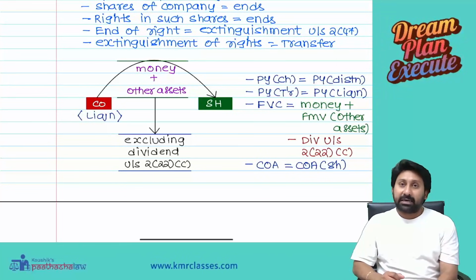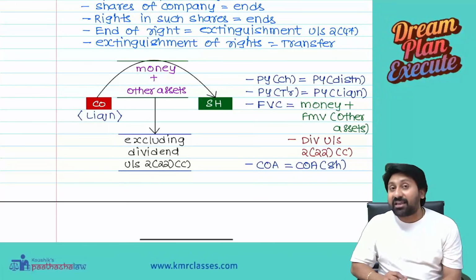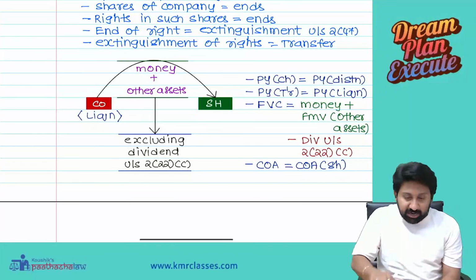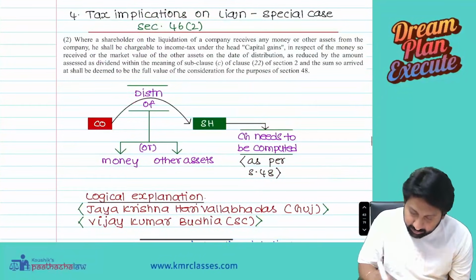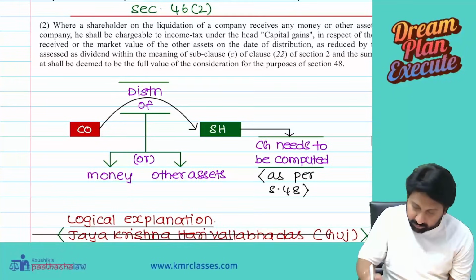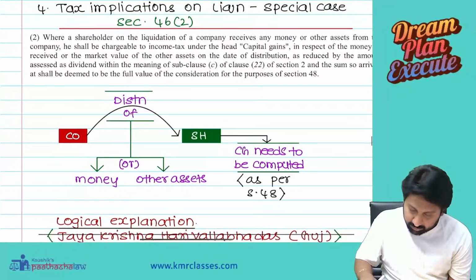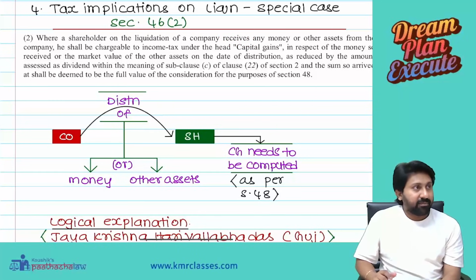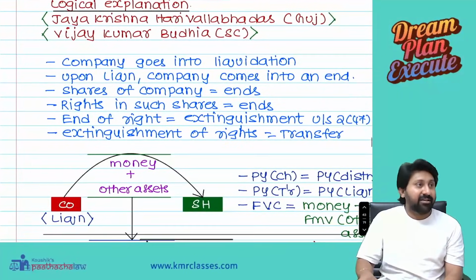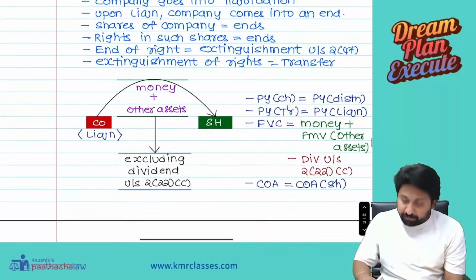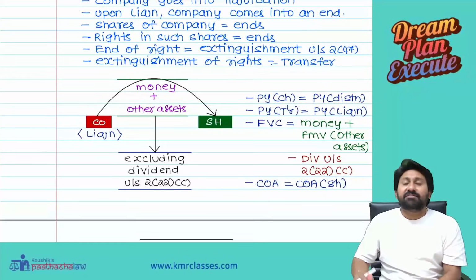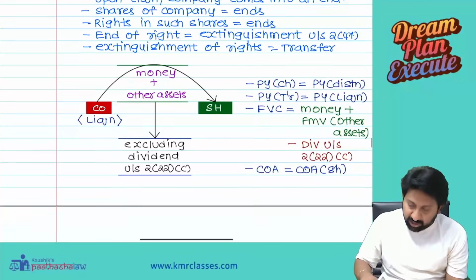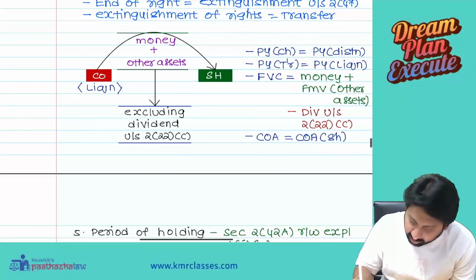But when can I charge capital gains? Capital gains can be charged only if distribution happened. It should be received, not just liquidation. So the previous year of chargeability will be the previous year in which it is distributed and I received. Are you clear? Understood? If you want, I can make a cross reference to this.